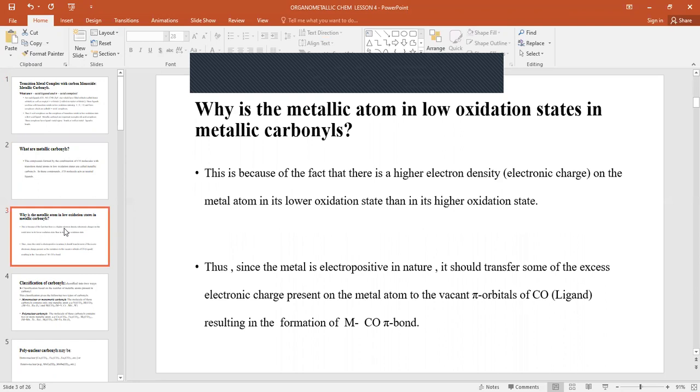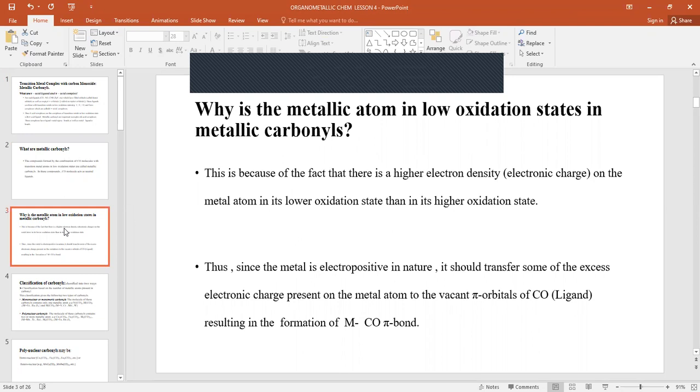Why do you think metals in metallic carbonyls are in a low oxidation state? This is because there is higher electron density or electronic charge on metal atoms in the low oxidation state than in the higher oxidation state.